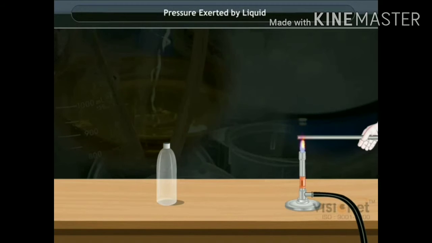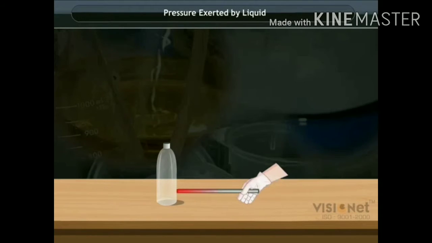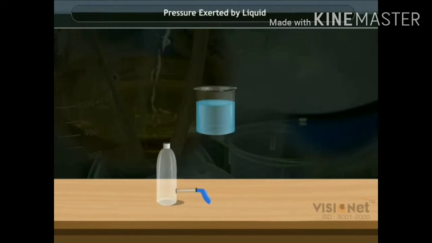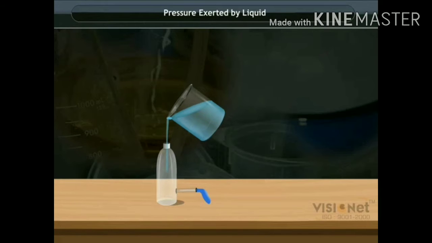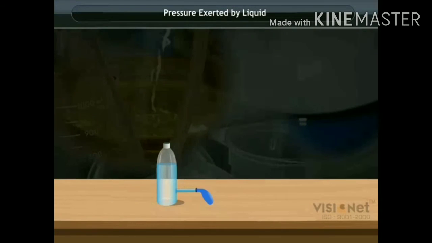Now check with another activity. Take a water bottle and make a hole with the help of a glass rod. Heat it and insert one side, and it will make a hole. Insert a hollow tube and again fix the balloon. Now pour water and observe. As the water moves sidewards, you observe bulging of the balloon. That means it exerts pressure even on the walls, that is, sidewards.